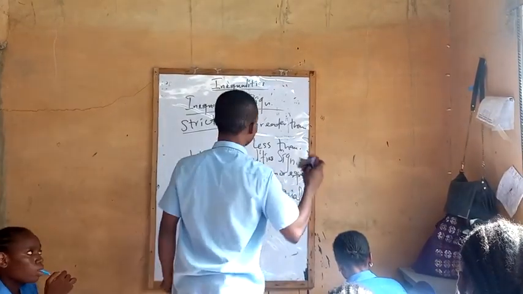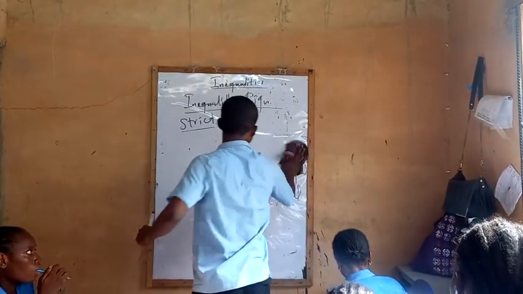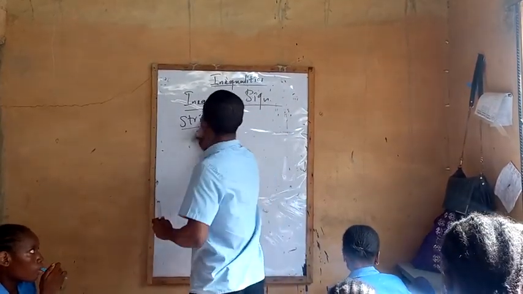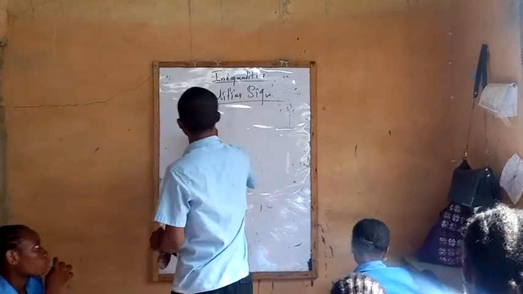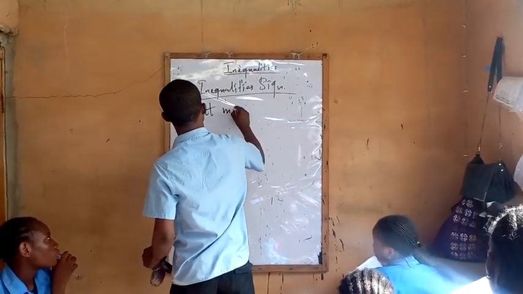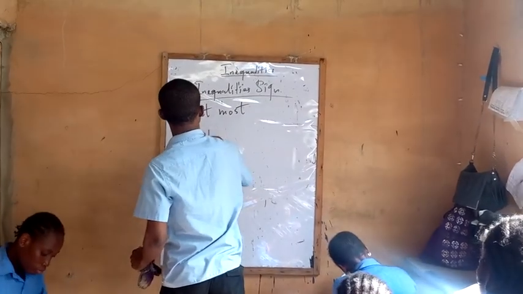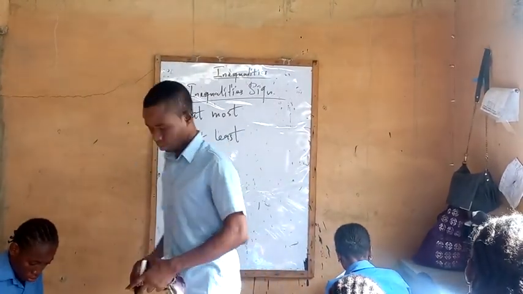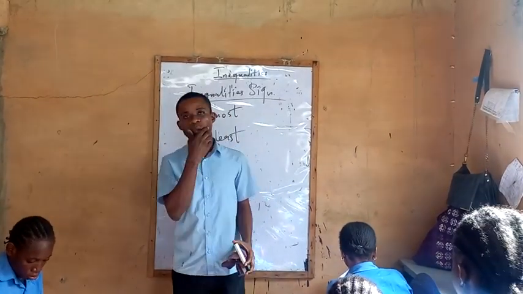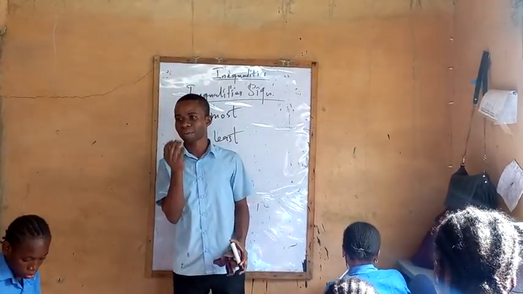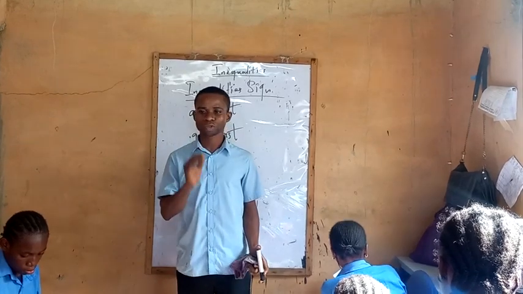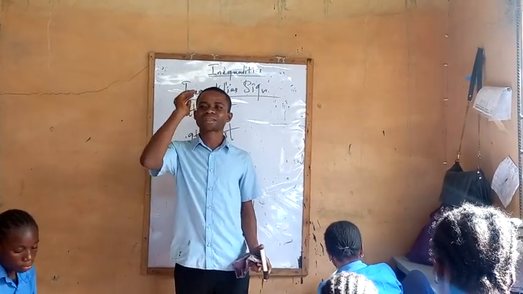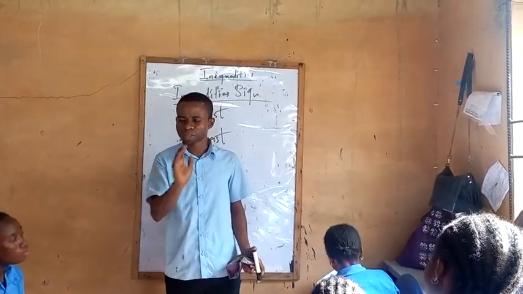Now, there are two words we use in inequalities that we have to take note of: at most and at least. Let's say you are offering mathematics, and your teacher tells you that a student must get at most 5.